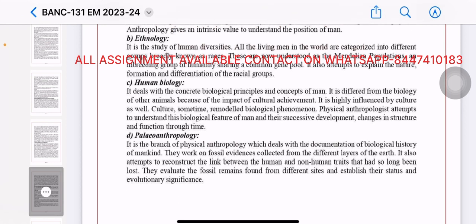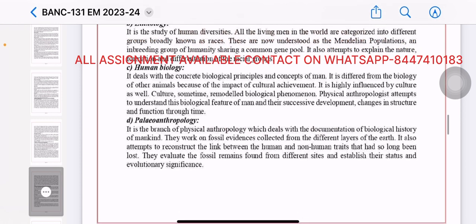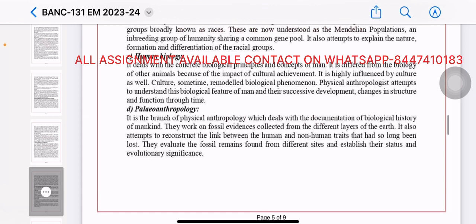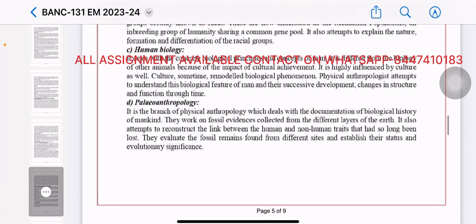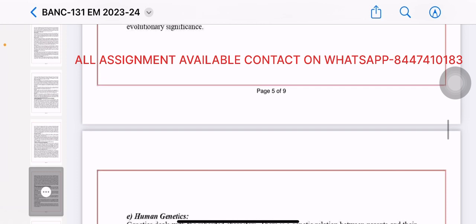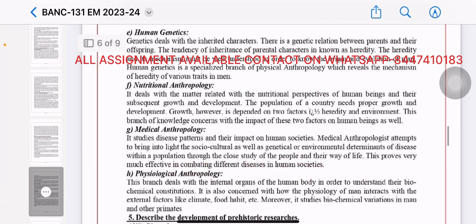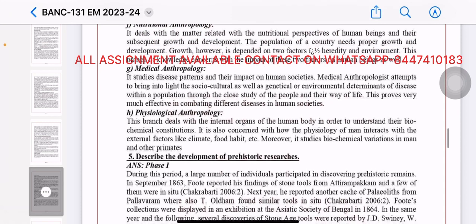Paleoanthropology. It is the branch of physical anthropology which deals with the documentation of the biological history of mankind. They work on fossils, evidence collected from the different layers of the earth. It also attempts to reconstruct the link between the human and non-human traits that had so long been lost. They evaluate the fossil remains found from different sites and establish their status and evolutionary significance. Human genetics, nutritional anthropology, medical anthropology, physiological anthropology.